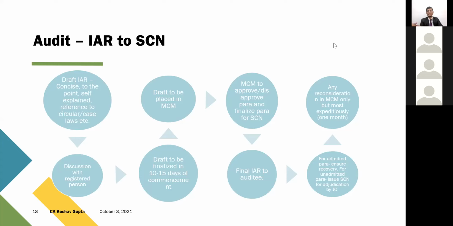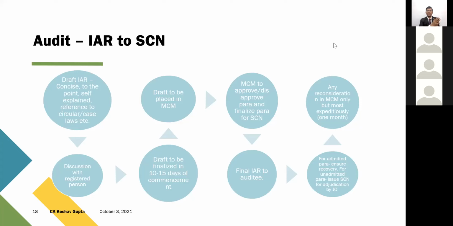And by the officers not agreeing to the reply of the assessee, then this is the final amount. So it's a kind of concise, but clear-cut analysis. Even if the assessee has quoted some judicial case laws, the officer is supposed to incorporate those replies of the assessee in the audit report, the final IAR. But it happens that they do not consider it many times.